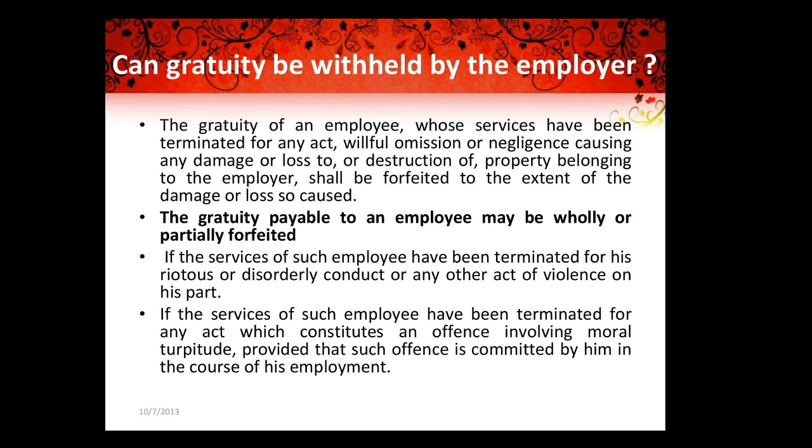From my practical experience, I have seen a few government employees whose gratuity has been stopped because of some issues, and they have gone to court for settlement of gratuity, and that has also happened.